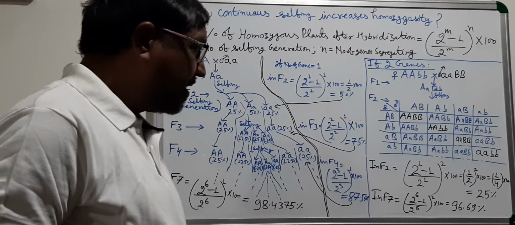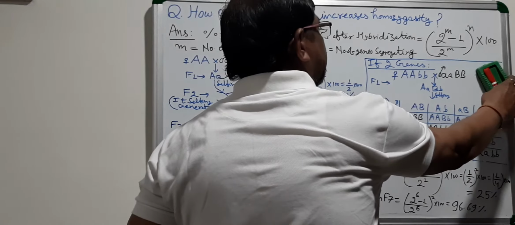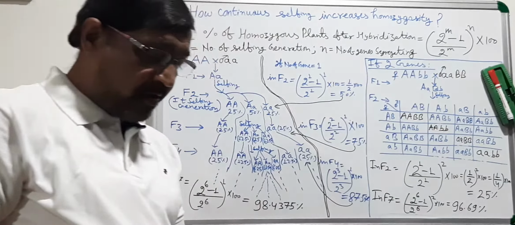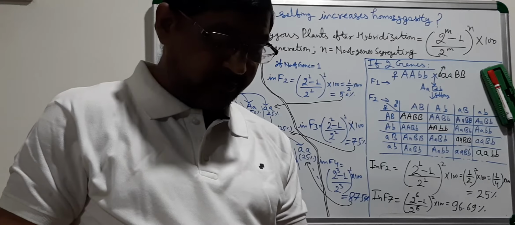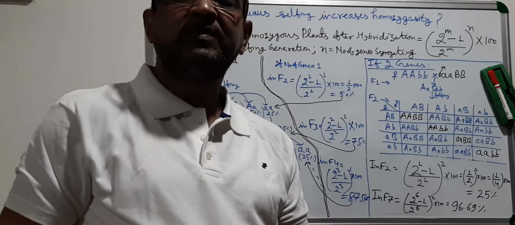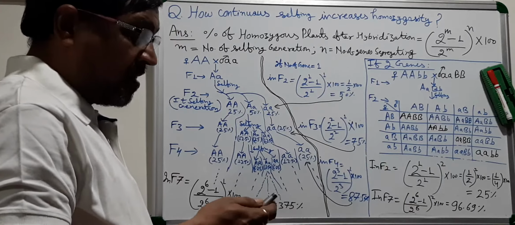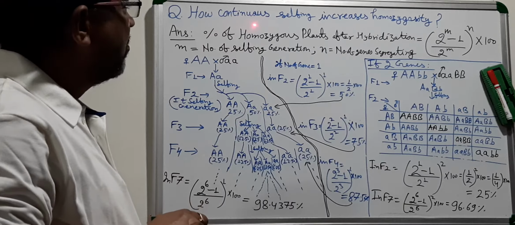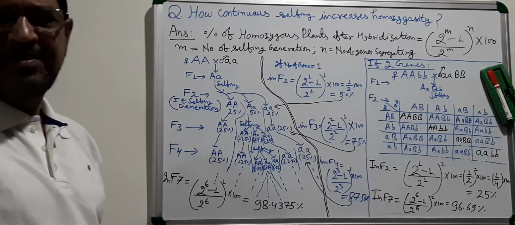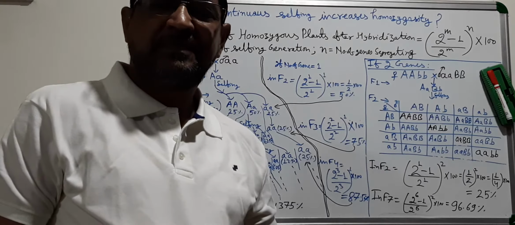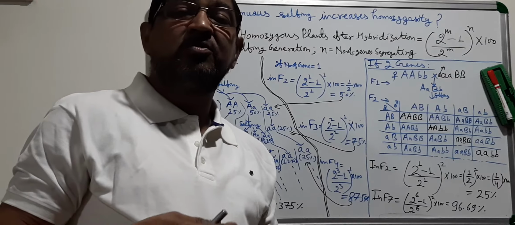So today I'm going to deal with a question which has been asked by one of your friends: how continuous selfing increases homozygosity.